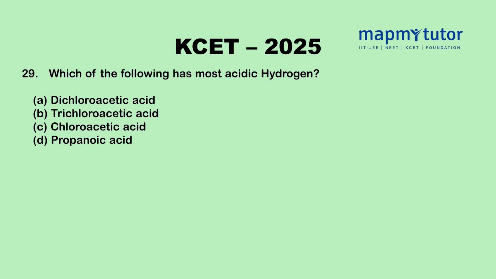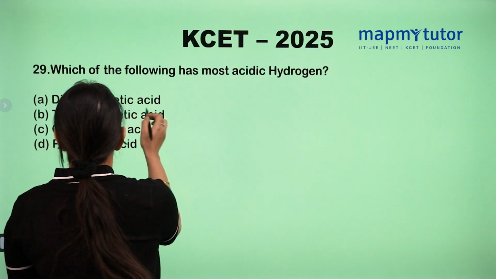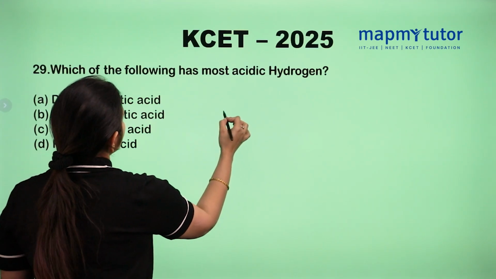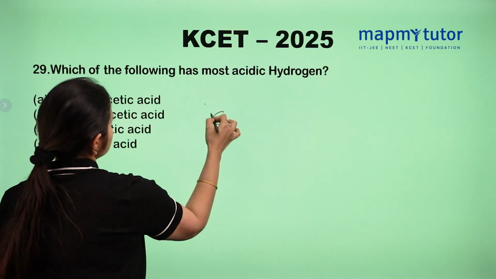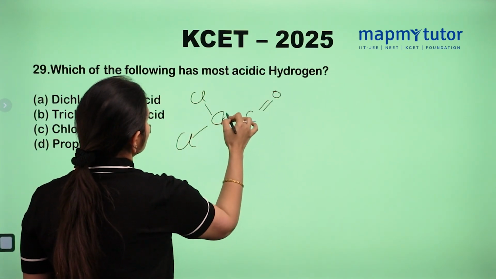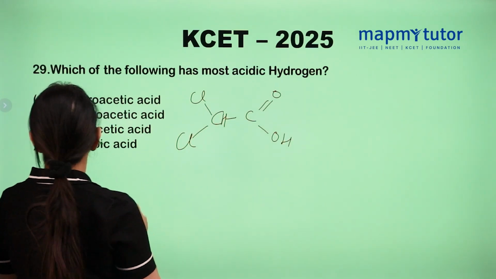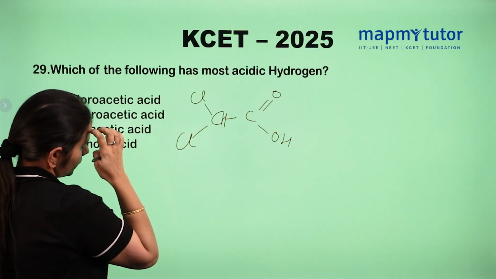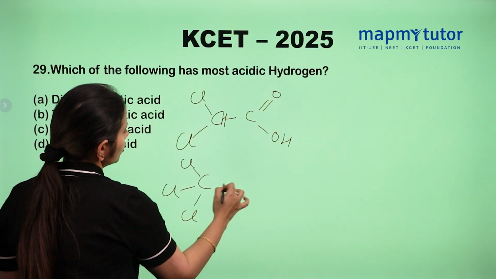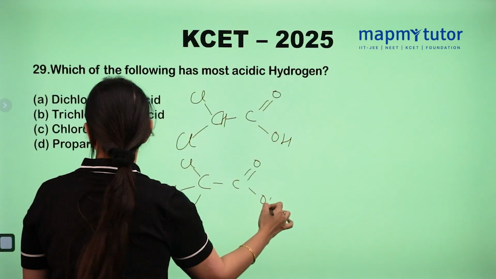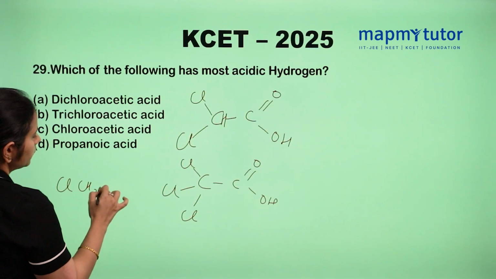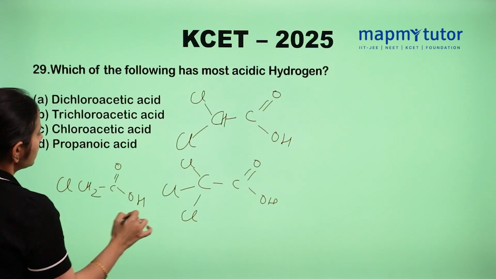Which of the following has the most acidic hydrogen? In all these options, we have to find out the most acidic hydrogen. Dichloroacetic acid has two electron withdrawing groups present. Let's compare by drawing all the structures. Trichloroacetic acid has three electron withdrawing groups present. Then chloroacetic acid and propanoic acid.